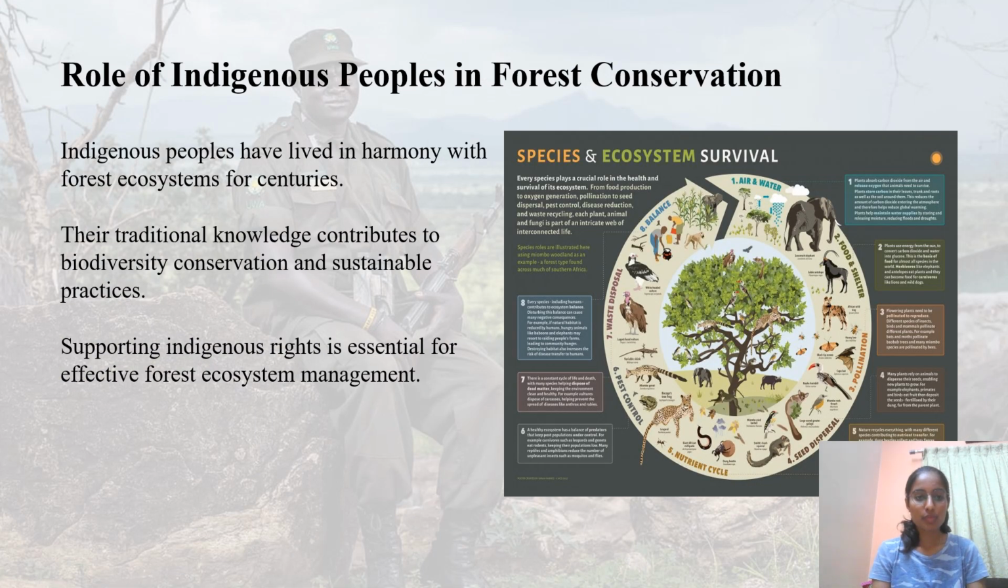Role of indigenous people in forest conservation. Indigenous people have lived in harmony with forest ecosystem for centuries. Their traditional knowledge contributes to biodiversity, conservation, and sustainable practices. Supporting indigenous rights is essential for effective forest ecosystem management.